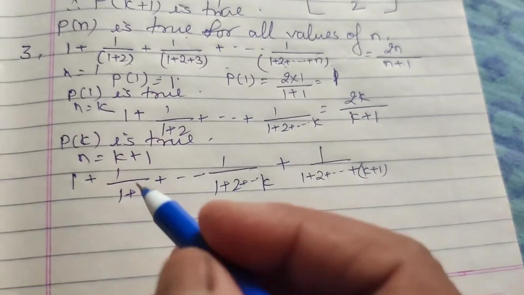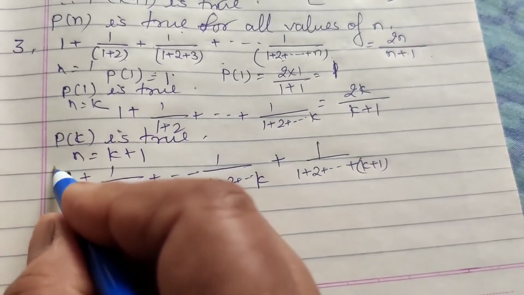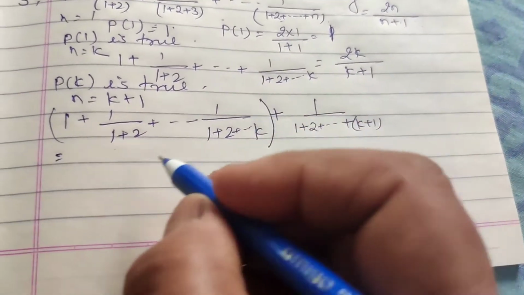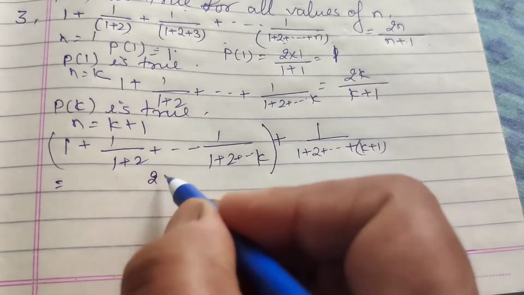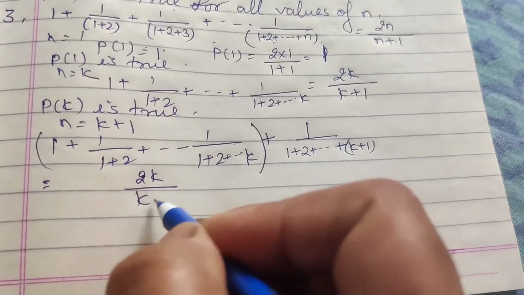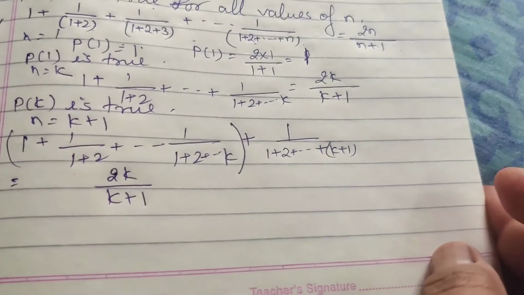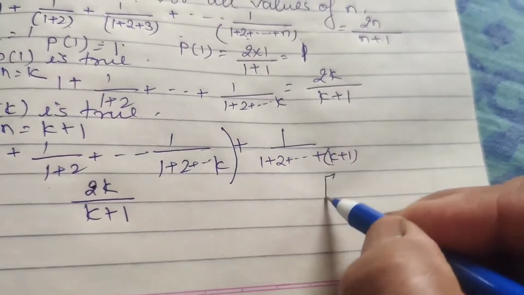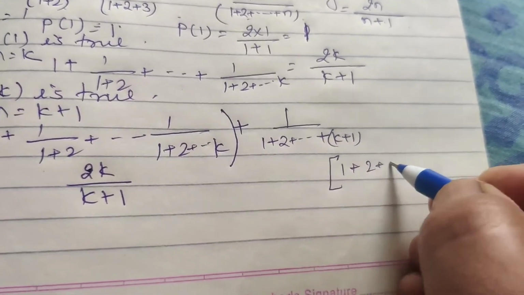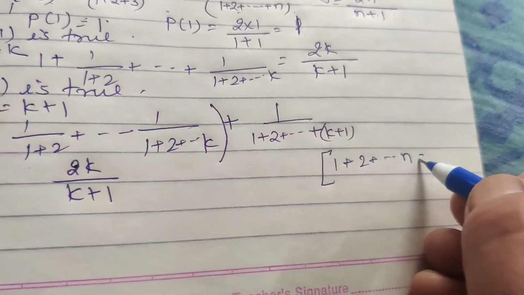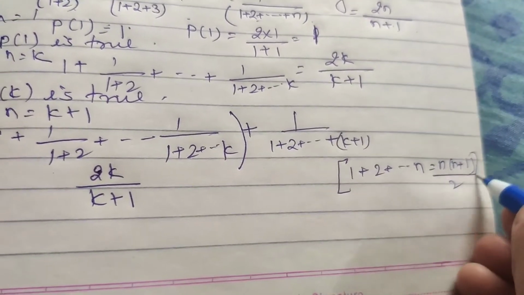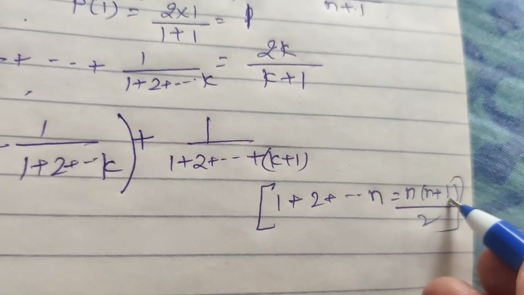Okay, now solve. So we can bifurcate this into two parts. First part is this, second part is this. The answer of this part is 2k upon k plus 1. Now the sum of this series, okay, we know that the sum of natural numbers up to n equal to n into n plus 1 by 2. The sum of n natural numbers is n into n plus 1 by 2.